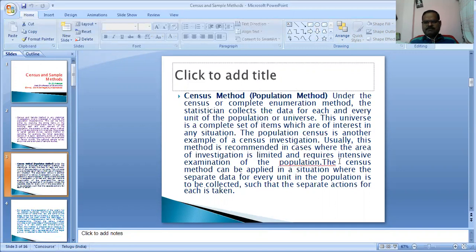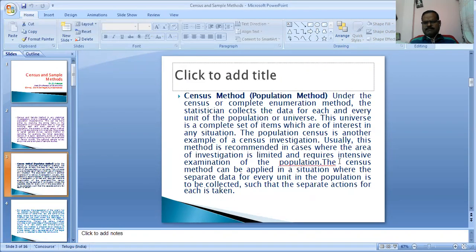Usually, this method is recommended where the area of investigation is limited and requires intensive study of the population.